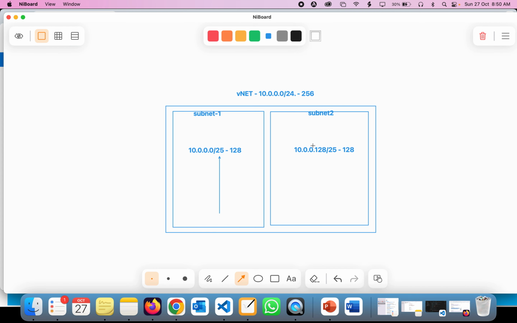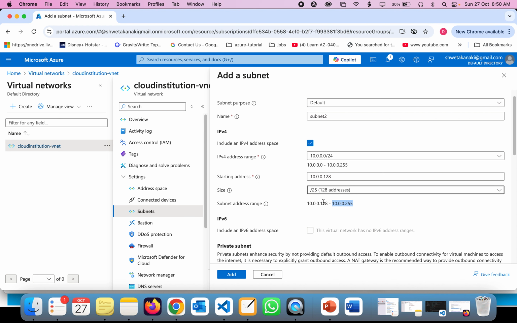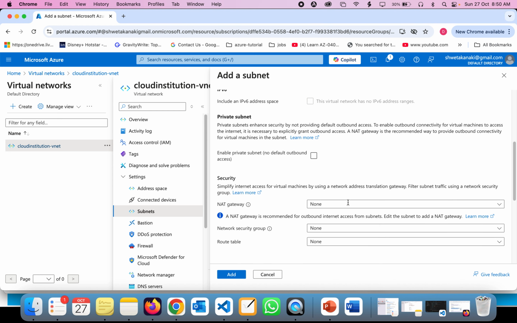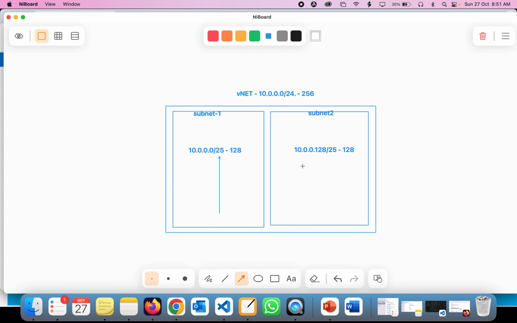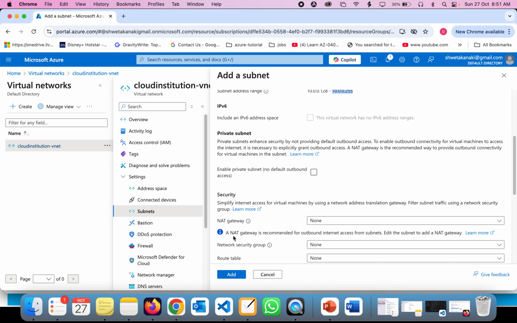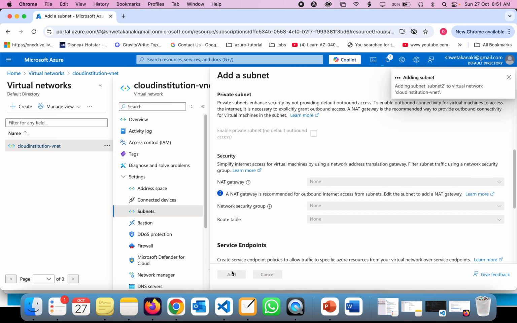As you can see, 10.0.0.128/25 is the range, with 128 IP addresses. So it takes 128 to 255 by default. Now I'm going to add the subnet.